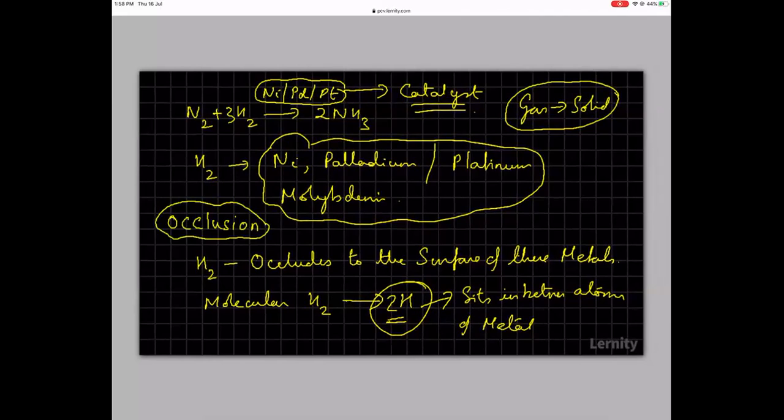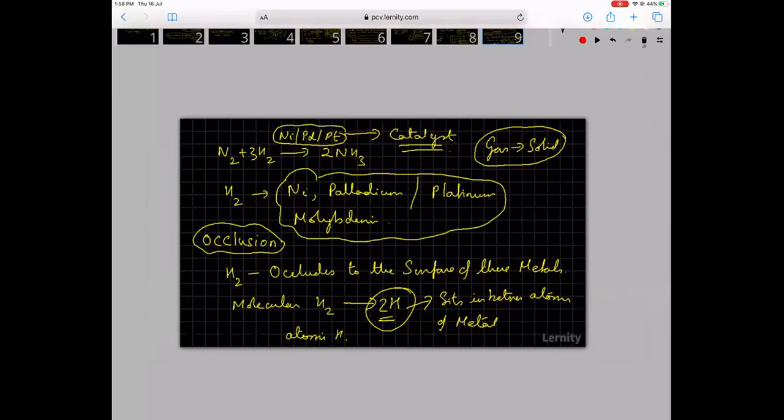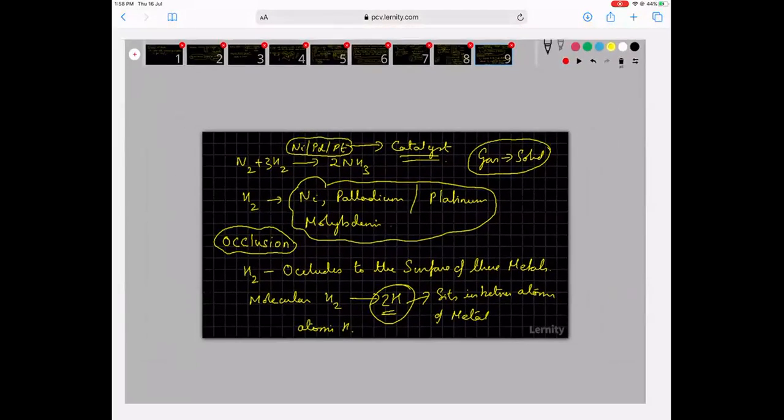So occlusion is a phenomenon by which not just hydrogen, there are a few other gases also which go and sit in the intermolecular spaces of certain metals, on the surface of the metals, and they sit as atomic hydrogen. So when hydrogen has to react, it is not the molecule which reacts, it's the atom which reacts.